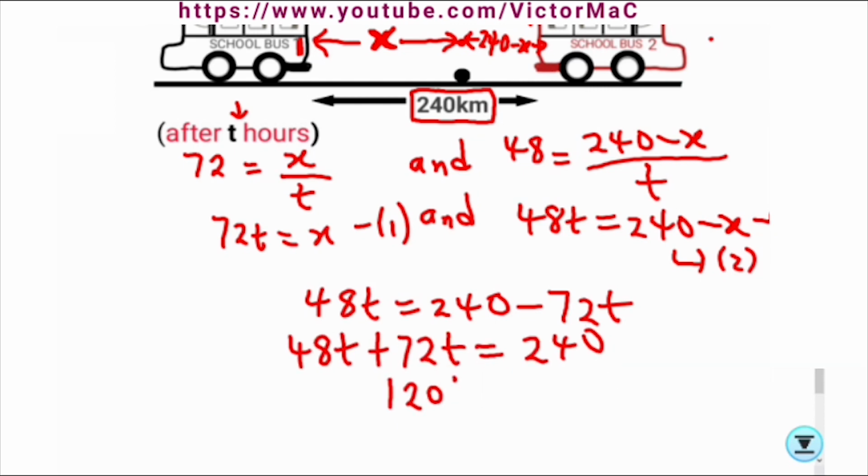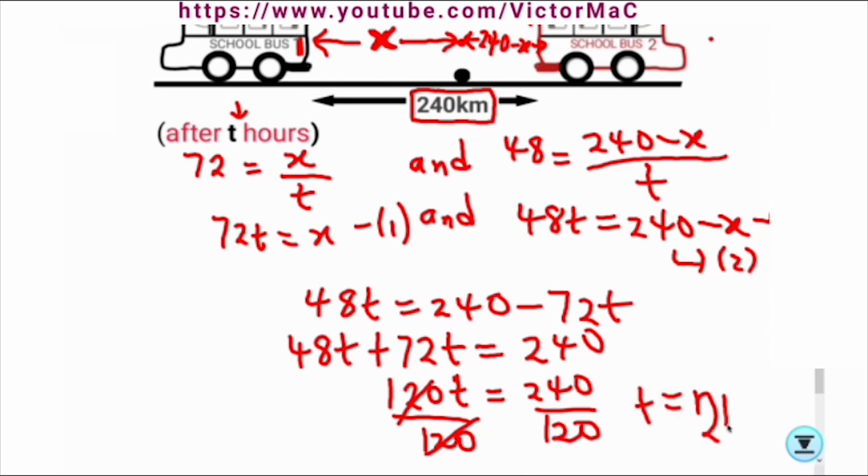120t equals 240, and then divide both sides by 120. Then 120 cancels 120, so the time is 2 hours.